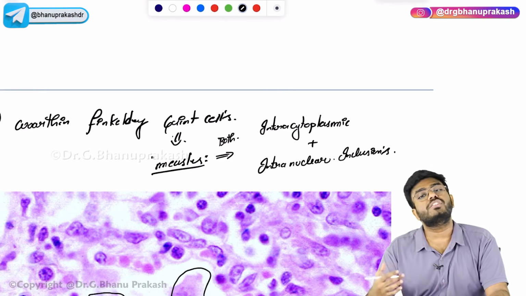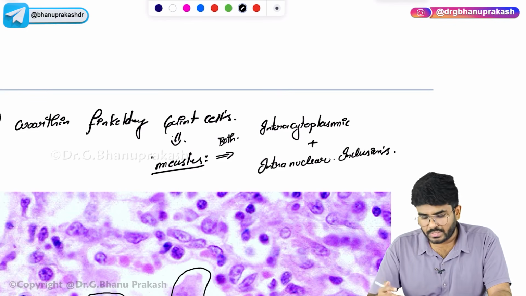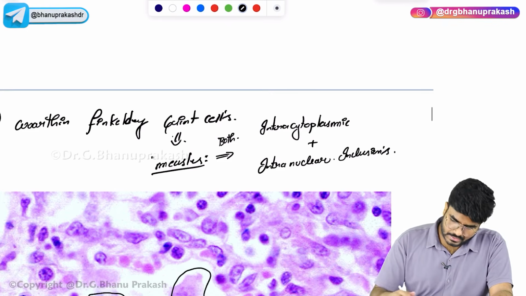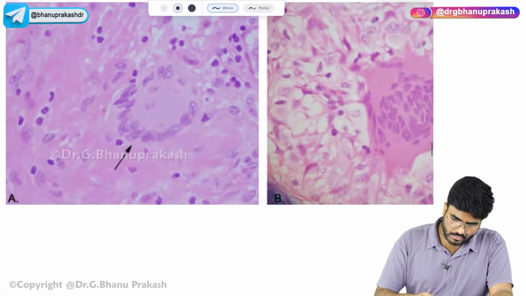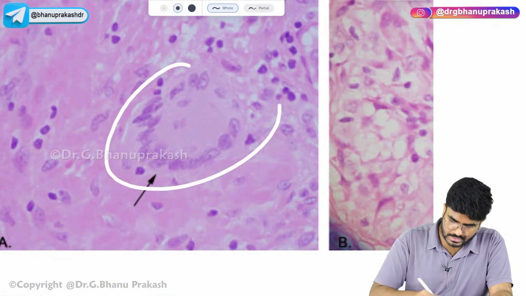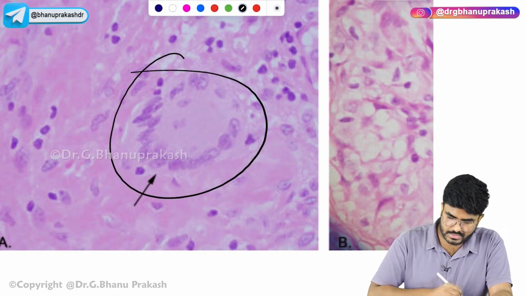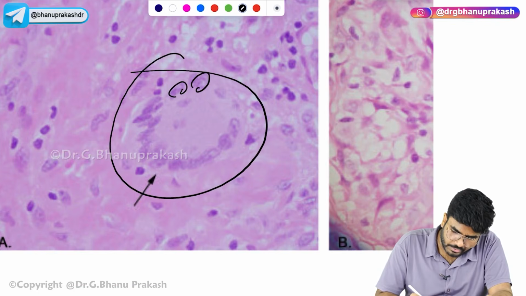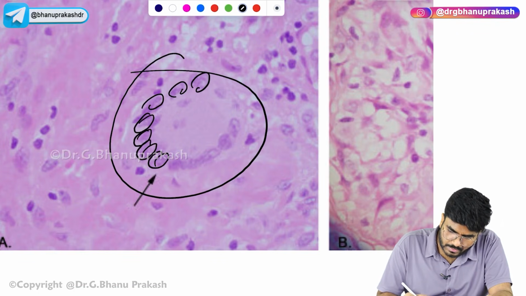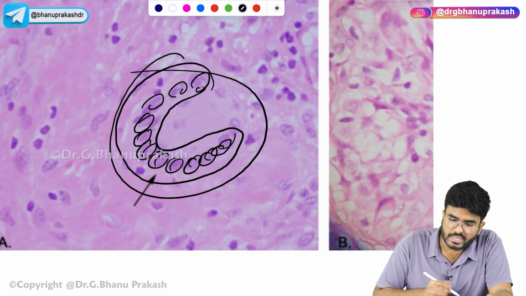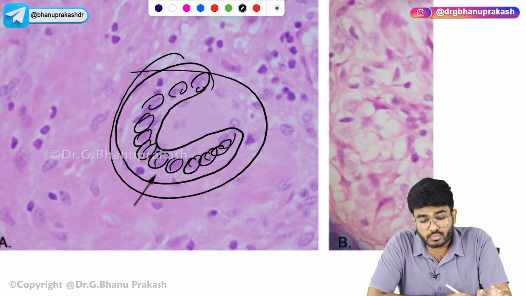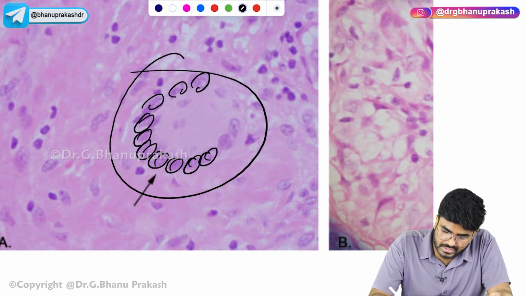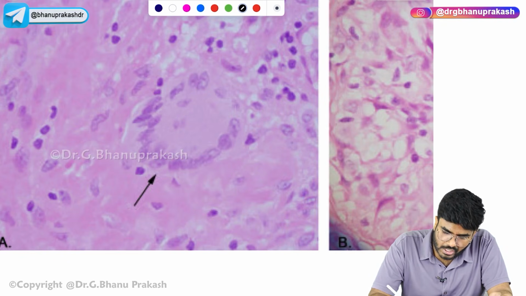Okay, this will help to differentiate with some other conditions. Now, after this, look here. What can you see here? Here also there is a cell. There is a cell with multiple nuclei present, but it's looking like a horseshoe shape, right? It looks like a horseshoe shape. So, what is this giant cell in which the nuclei are arranged in the form of a horseshoe?